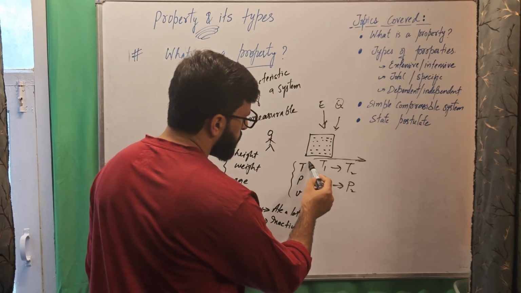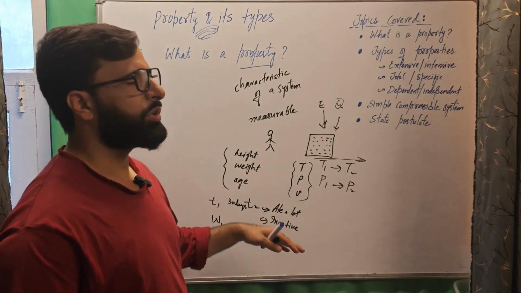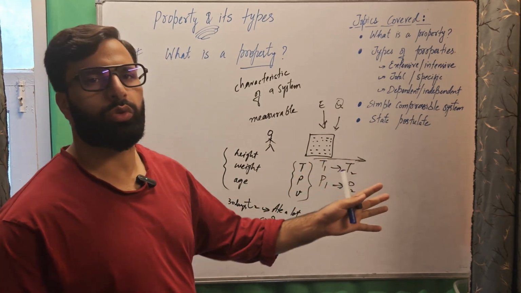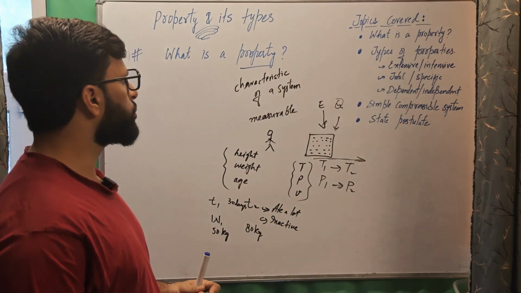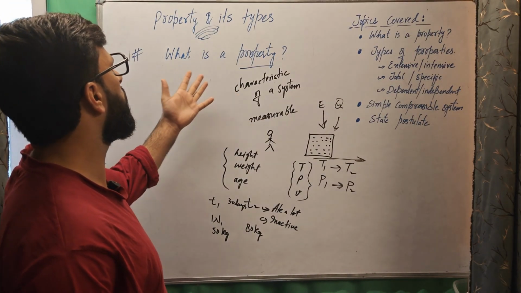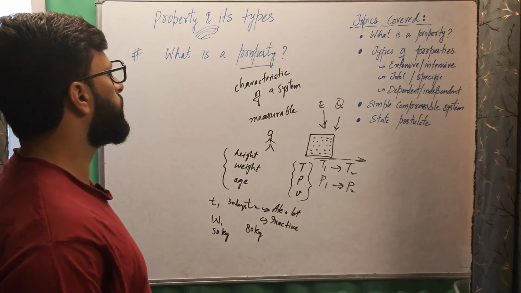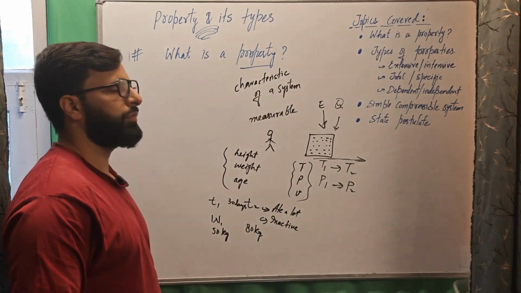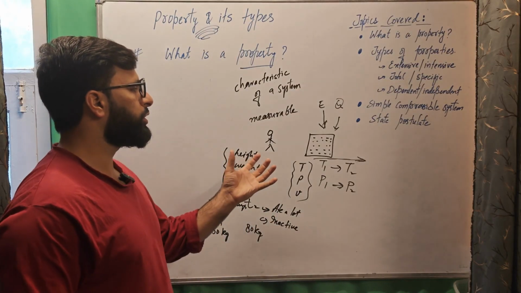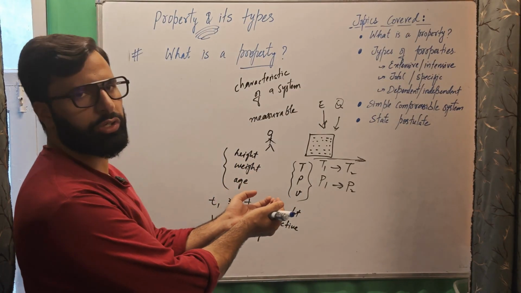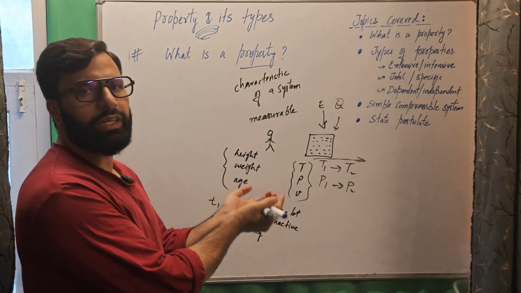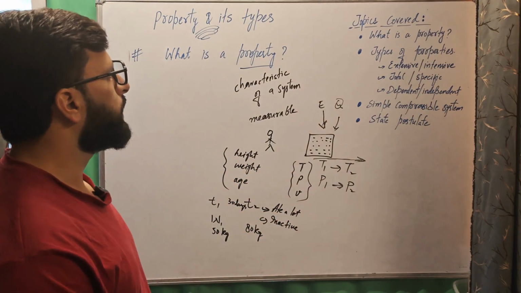So change in these properties tells us a lot about the behavior of the system, how the system behaves or has behaved during this course of time. So this is the definition of property of a system. Any measurable characteristic of a system is known as property. The different properties of a system at a particular instant of time tell us how that system looks, or how that system is, at that particular instant.